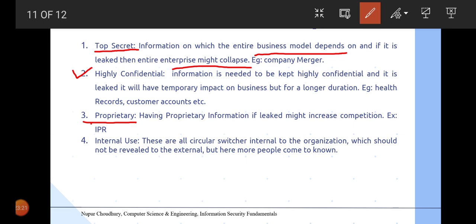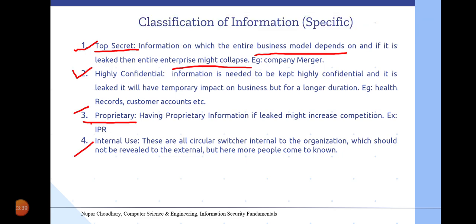So these four form the primary categories of the specific kind of classification of the information asset. However, we have external information also. So this forms the information asset classification.